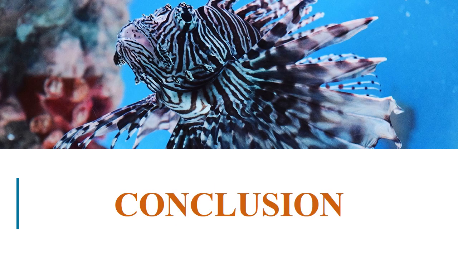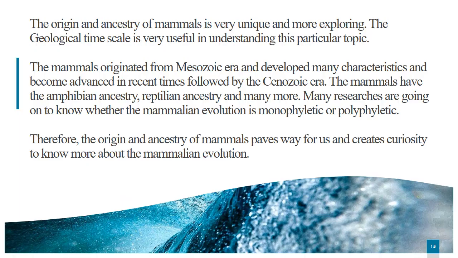Now, let us conclude today's topic, the origin and ancestry of mammals. In this topic, we understood the geological time scale and the origin and ancestry of mammals. Though this topic is quite interesting and incredible, the first mammals descended from mammal-like reptiles from the Mesozoic era.